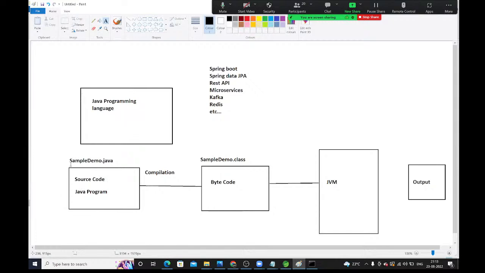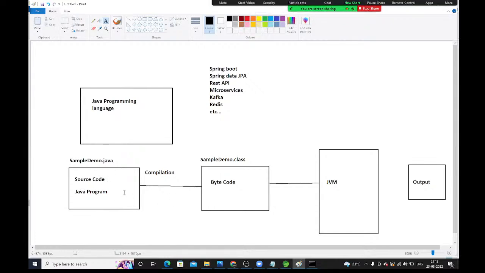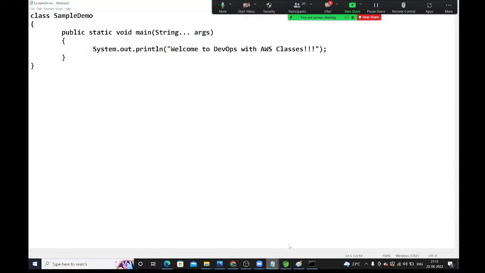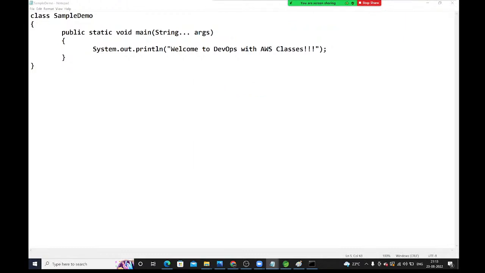Just we have written one simple Java program. This is the source code. My system can't understand this source code, so you need to convert this Java program into a .class program, bytecode. Whenever you compile this program, bytecode is automatically generated. Once bytecode is generated, we need to give that .class file to JVM. JVM will run that .class file and return the output.